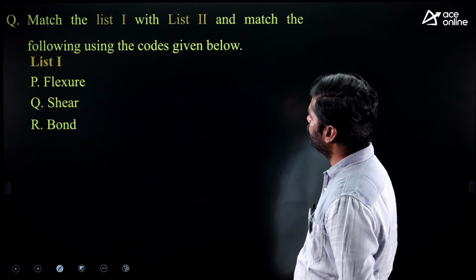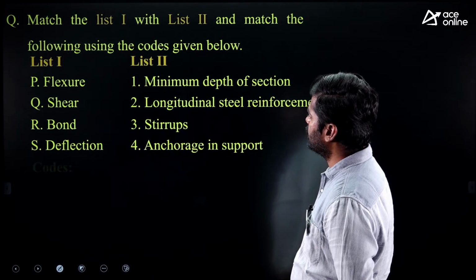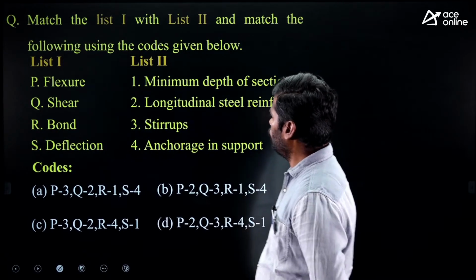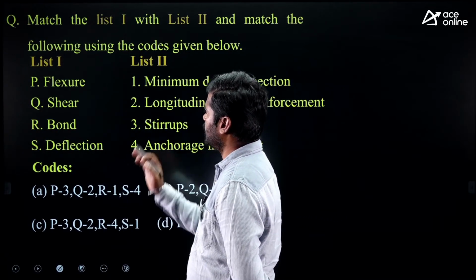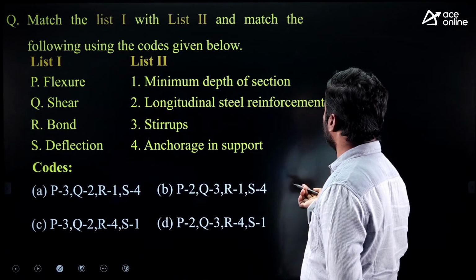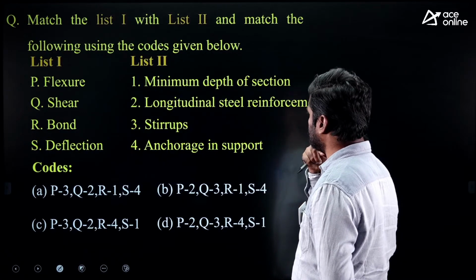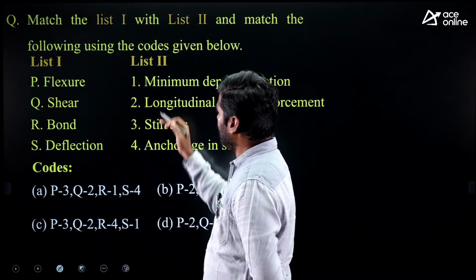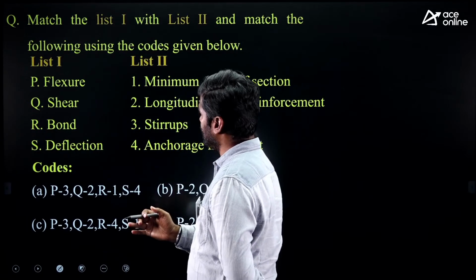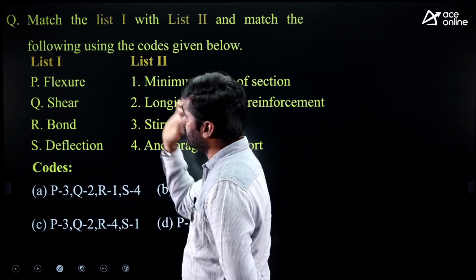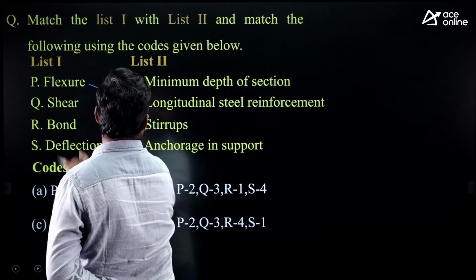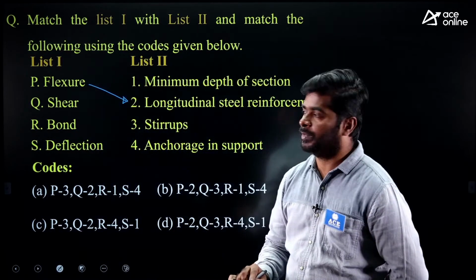Match list 1 with list 2. This type of question you can easily answer if you know two things. Flexure, shear, bond, deflection are given under list 1. Under list 2 are given minimum depth of section, longitudinal steel reinforcement, stirrups, anchorage in support. By reading 1, 2, 3, 4 given under list 2, you can understand which are given to resist this. For flexure, to resist flexure, you have to design longitudinal steel reinforcement.